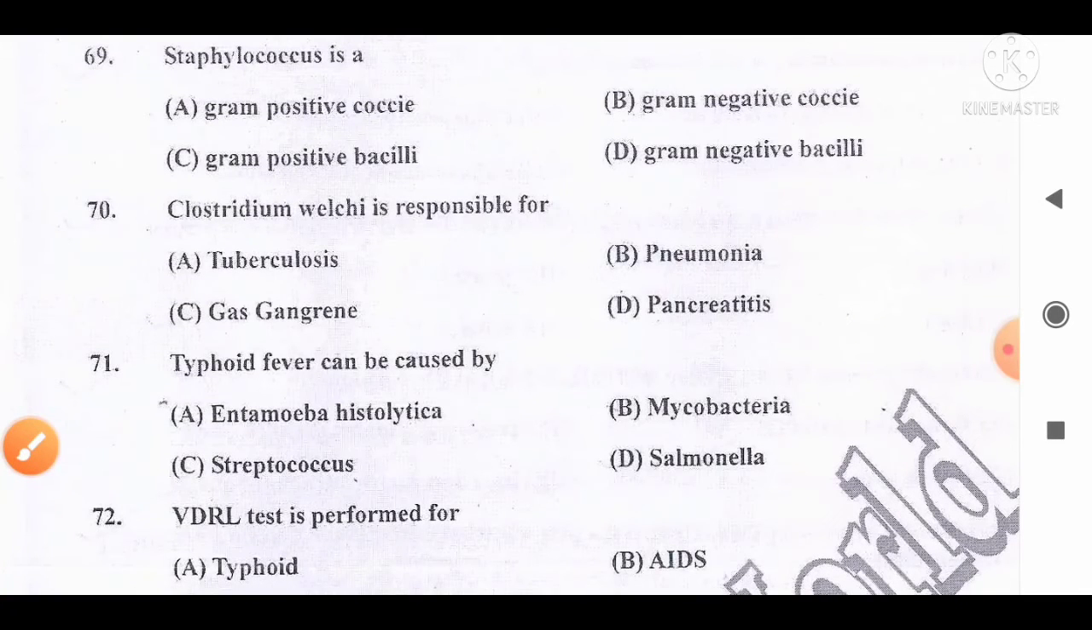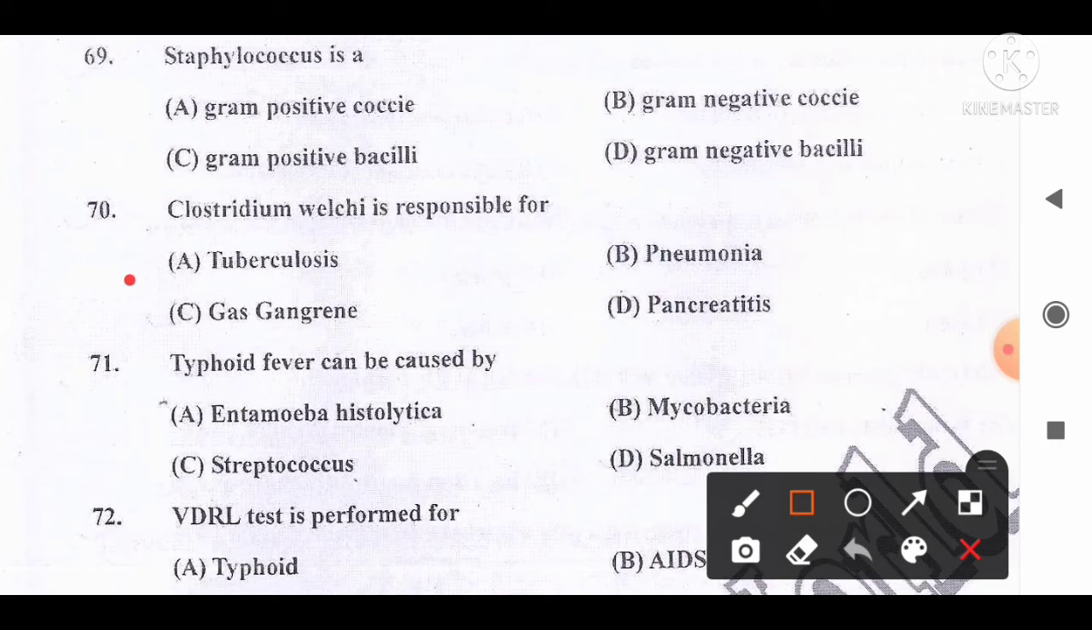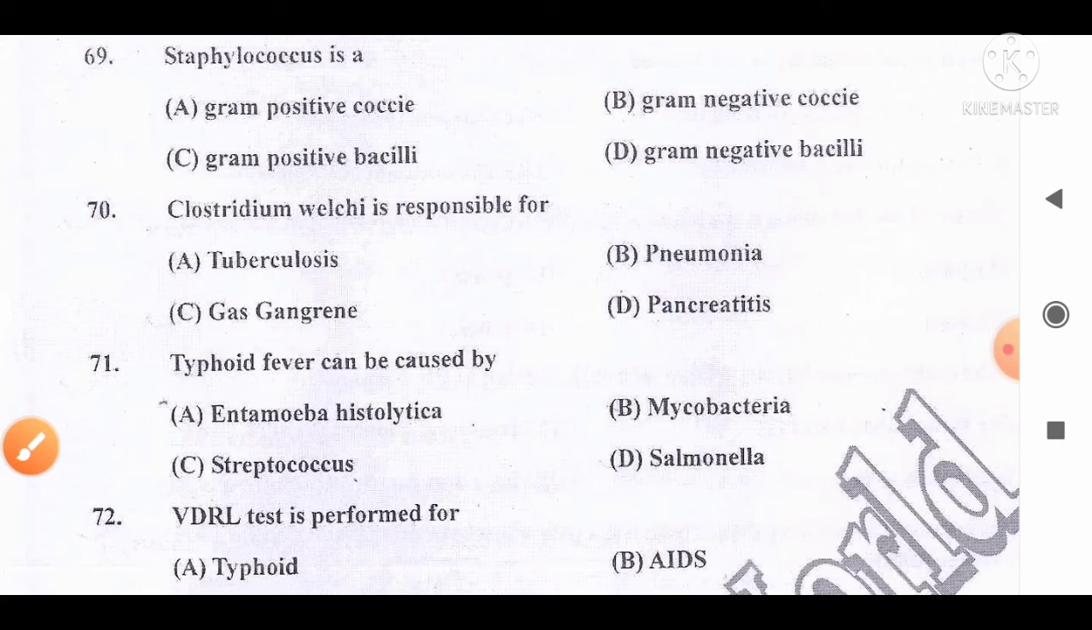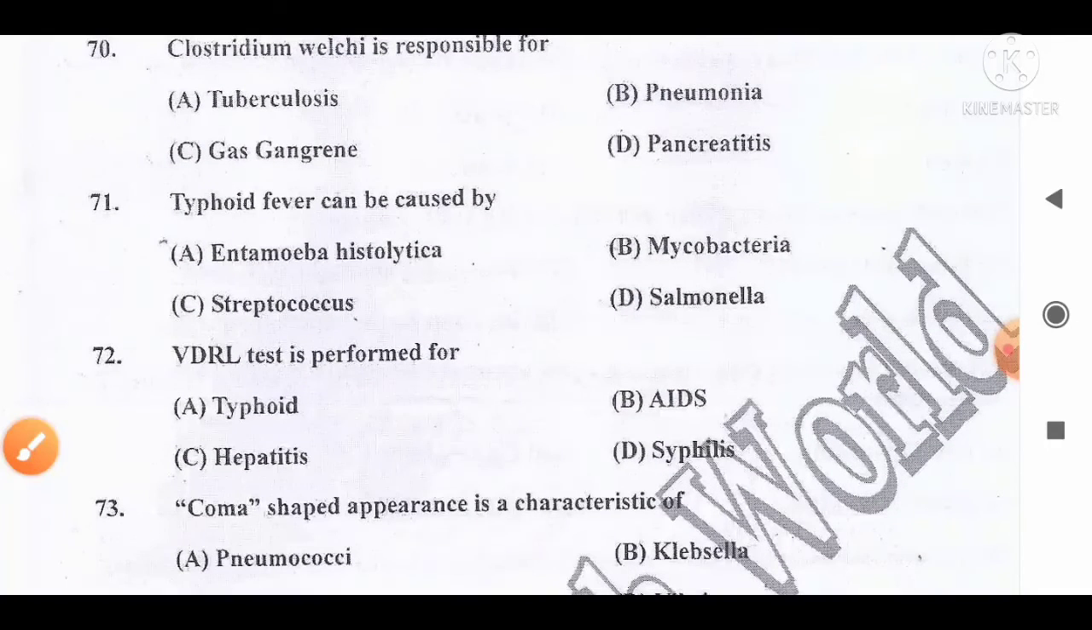Clostridium welchii is responsible for: option A, Tuberculosis; B, Pneumonia; C, Gas gangrene; D, Pancreatitis. And the correct answer for this question is option C. Gas gangrene is caused by Clostridium welchii, which is also known as Clostridium perfringens, the causative agent that causes gas gangrene. So option C, gas gangrene, is the correct answer for this question. Move to the next question, number 71.